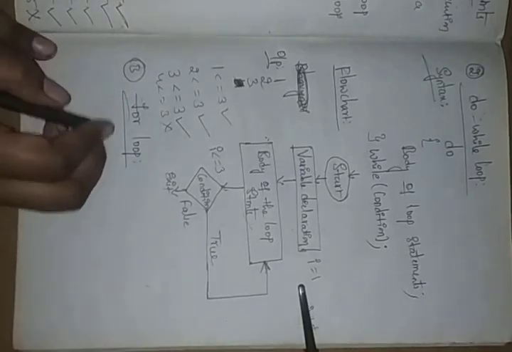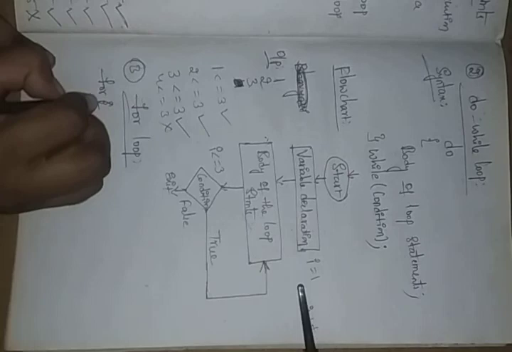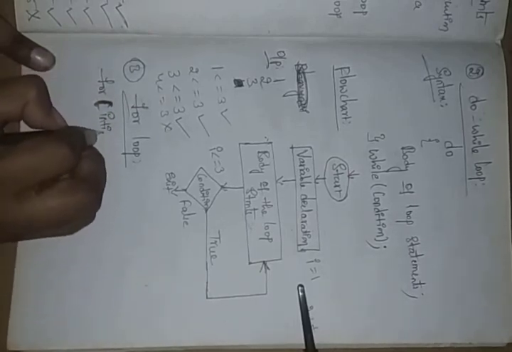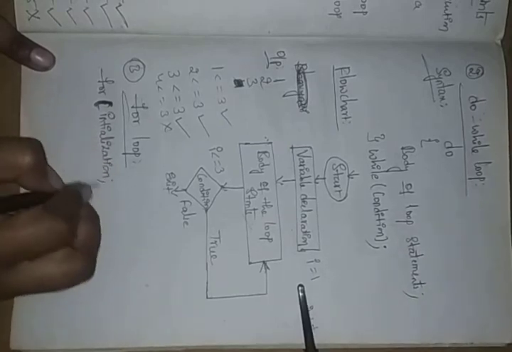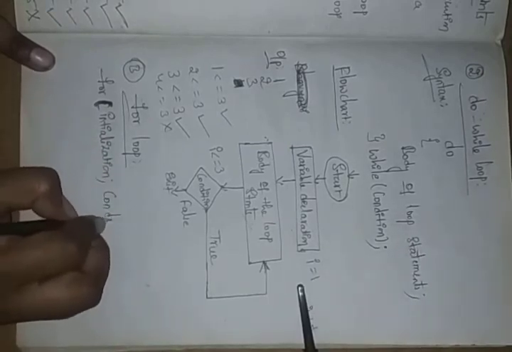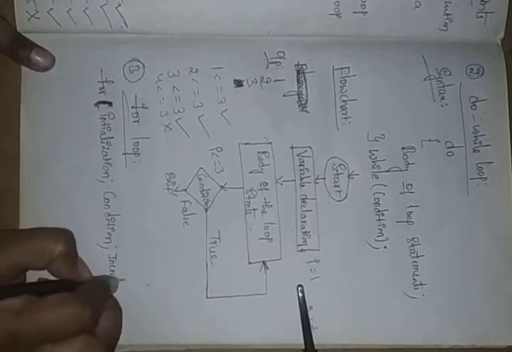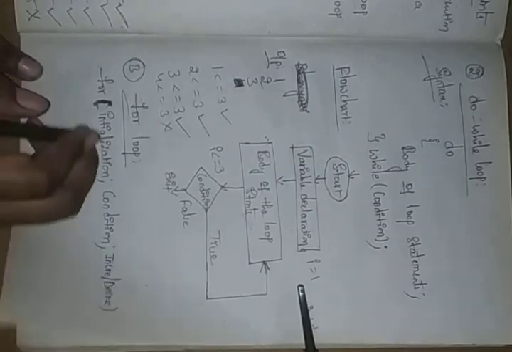Let's see how it looks. For, initialization, condition, increment or decrement. We can do the increment or decrement here.